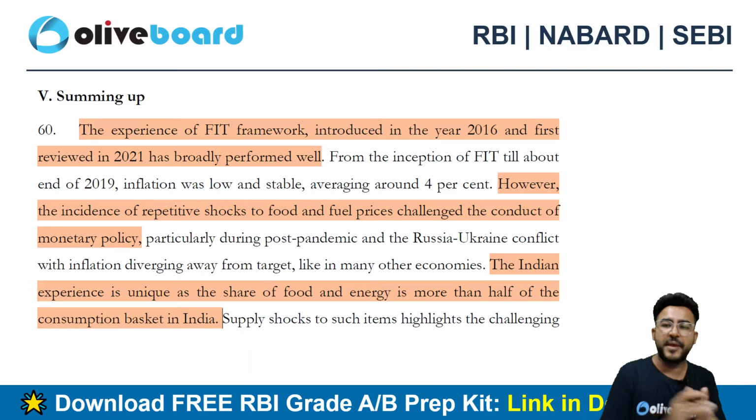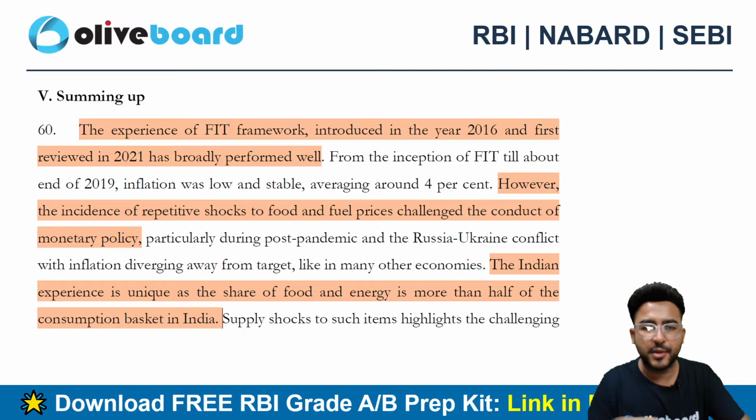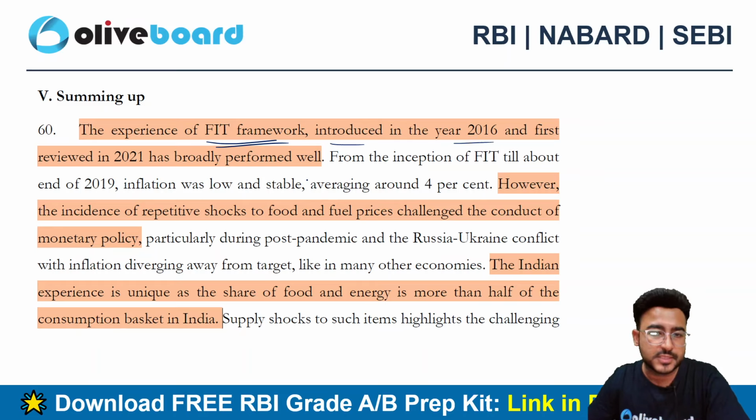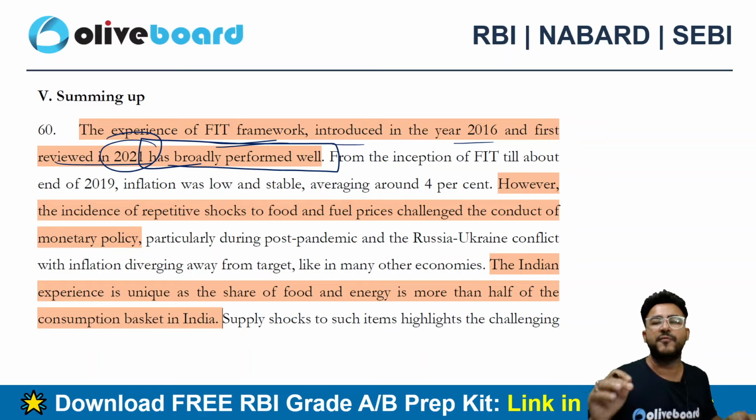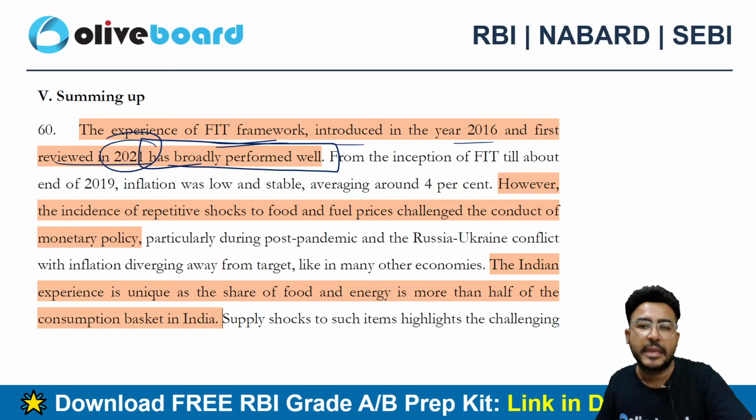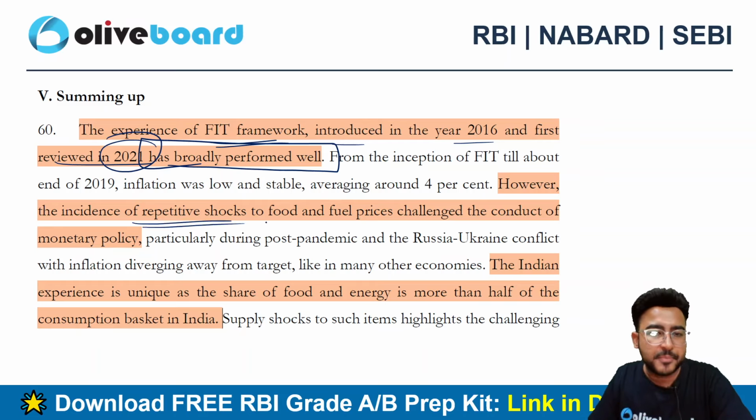And if we sum up everything, the last chapter is chapter number 5, summing it up. The experience of the FIT framework, introduced in 2016 and first reviewed in 2021, has broadly performed well. RBI is clearly stating that the FIT framework is broadly performing well. Everything is fine, right? However, there were some incidences of repetitive shocks related to food and fuel prices.